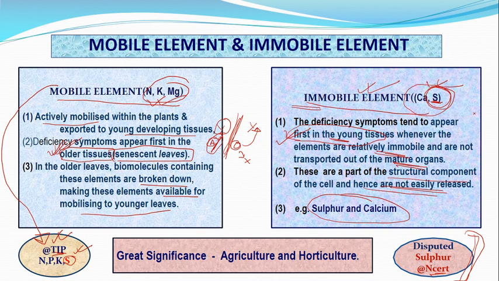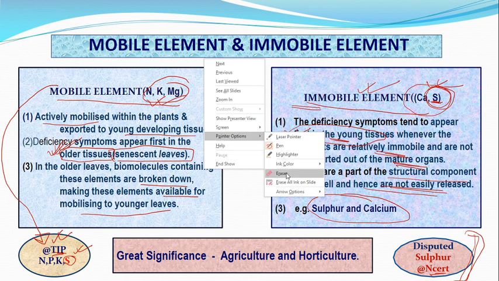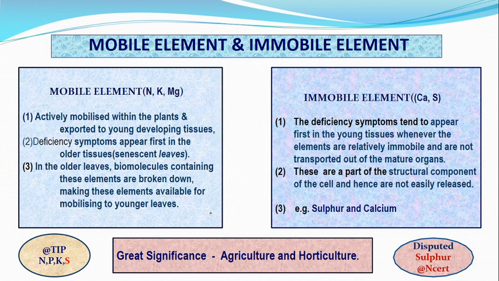So if you are aware of mobile as well as immobile elements, you can easily find their application in agriculture as well as horticulture. The knowledge of mobile and immobile elements has great significance in both.